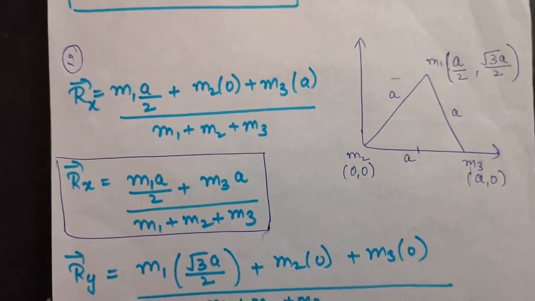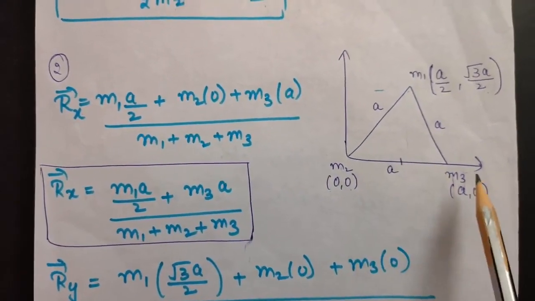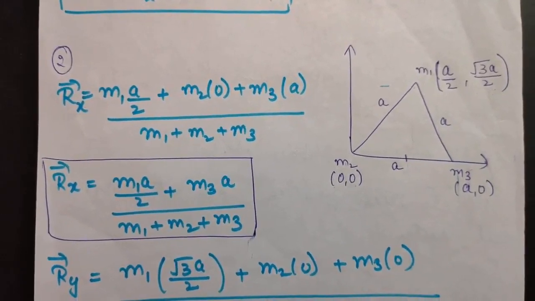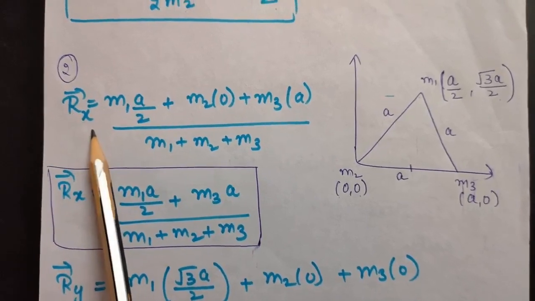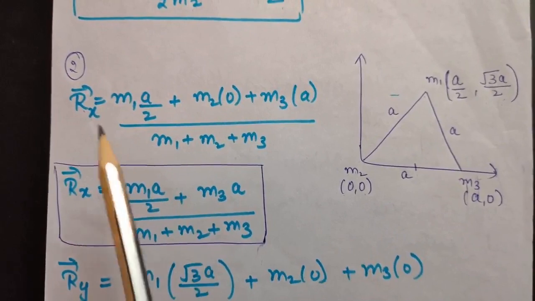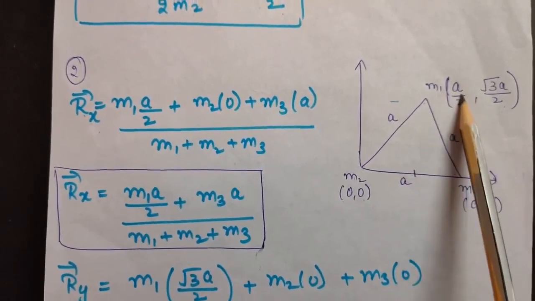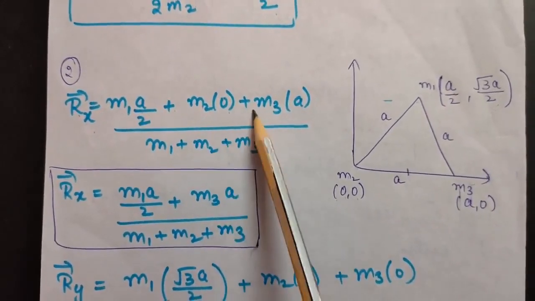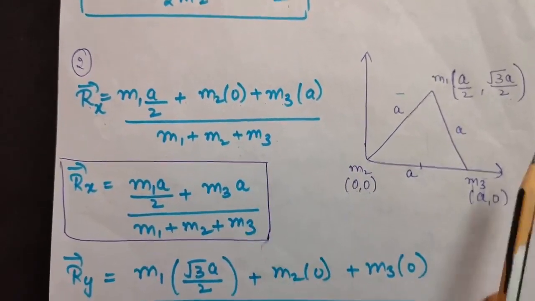Now we can easily calculate the center of mass. But remember one thing, here we have both the x-axis as well as the y-axis. So we will be calculating the center of mass in the x-axis as well as in the y-axis. So let me calculate first of all Rx, that is the position of the center of mass in the x-axis. That will be m1 x1, where x1 is a by 2, plus m2 x2, where x2 is 0, plus m3 x3, where x3 is a, upon m1 plus m2 plus m3. So you will get this.